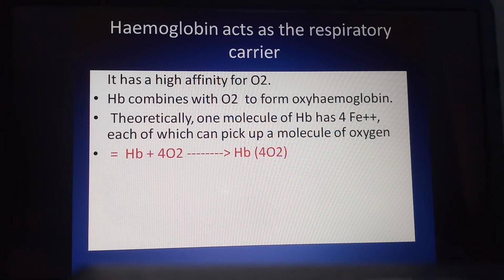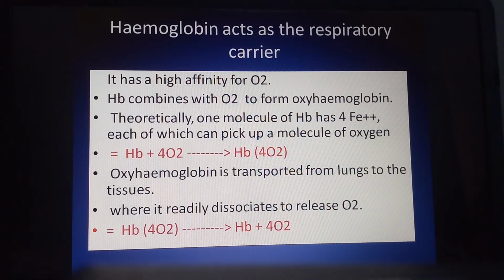As oxygen from the alveolar air comes into the pulmonary capillaries, at that site Hb combines with oxygen to form oxyhemoglobin. This oxyhemoglobin is readily dissociated to release the oxygen.